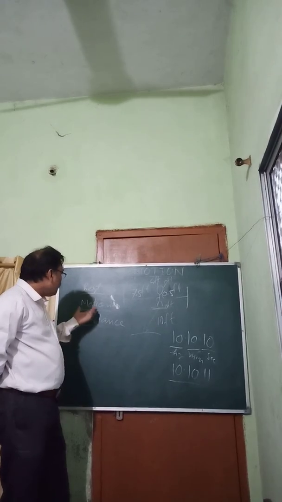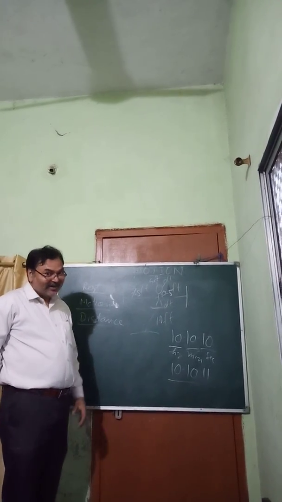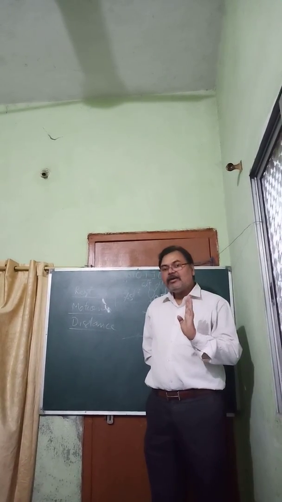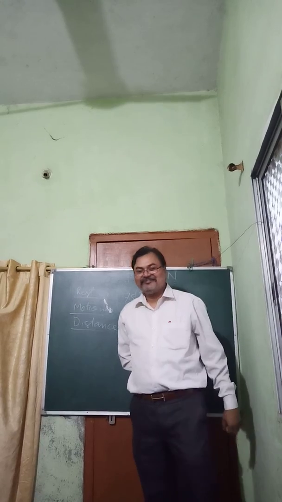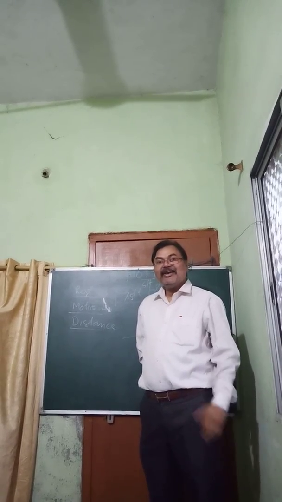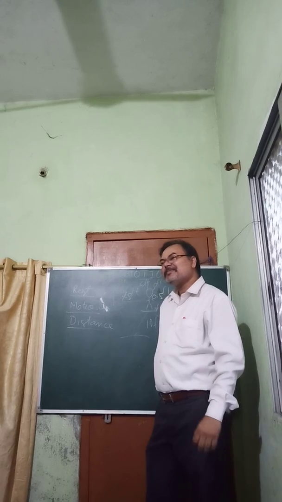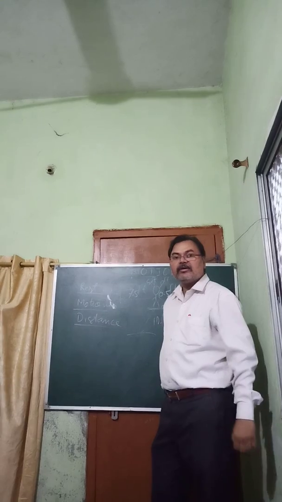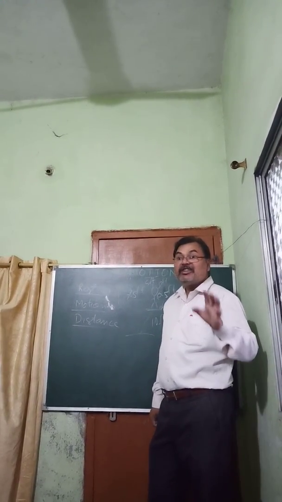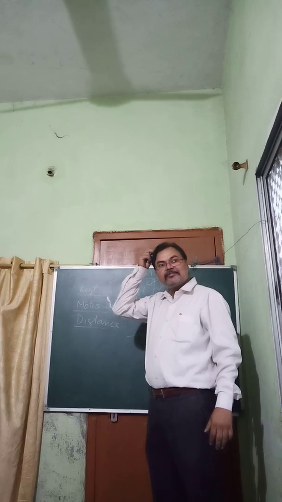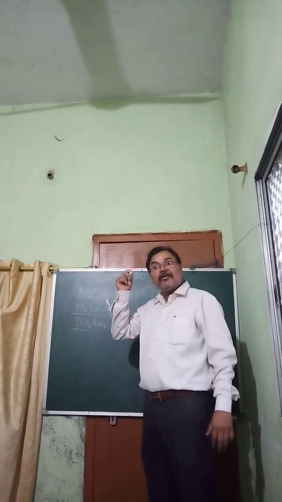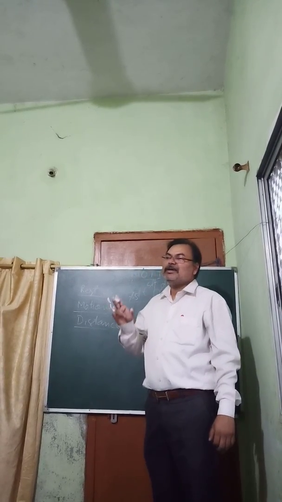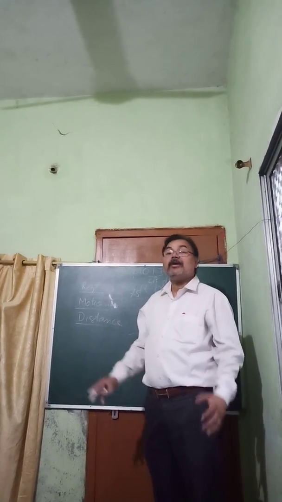Now, what is state of motion? The definition: when a body changes its position with respect to its immediate surrounding with the passage of time, then the body is said to be in motion.